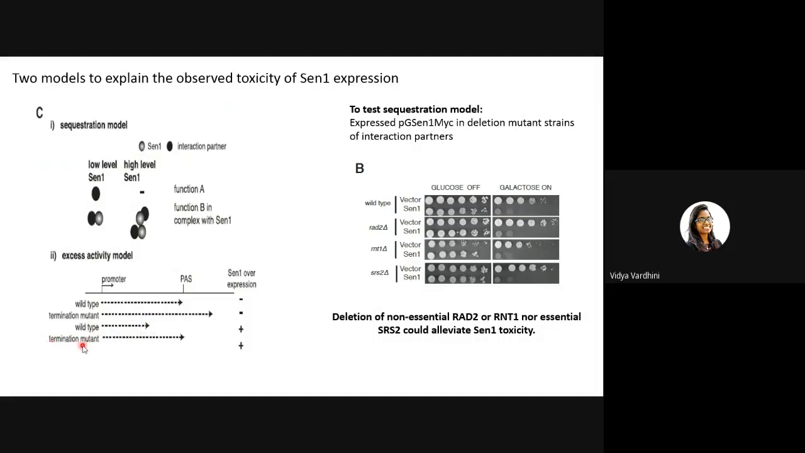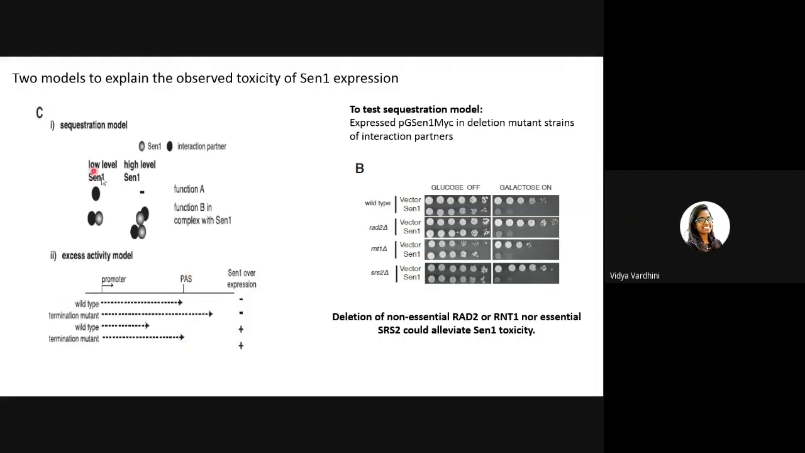Whereas in the termination mutants, instead of being prematurely terminated, they'll come to the polyadenylation site and then stop. Instead of going further, in the presence of overexpression, termination mutants should show normal transcription termination. I hope this is clear. When the SEN1 overexpression is there, termination mutants will show normal termination under the condition of overexpression.